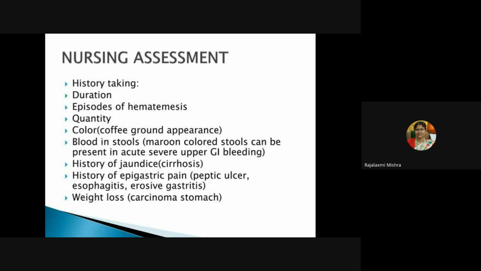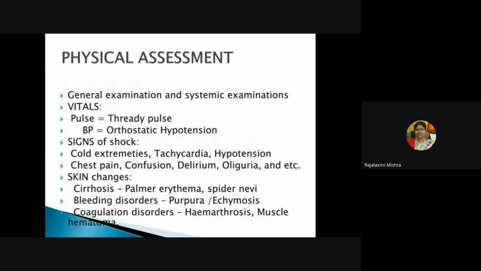So we'll go for seeing the color of the vomited blood. Then blood in stools, that is maroon colored stools, can be present in acute severe upper GI bleeding. History of jaundice if there is cirrhosis. History of epigastric pain, peptic ulcer, esophagitis, erosive gastritis, weight loss in case of carcinoma stomach.